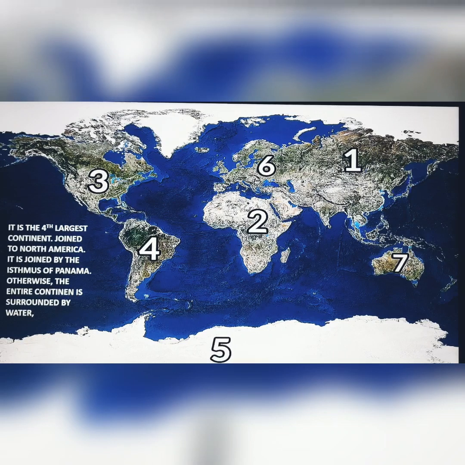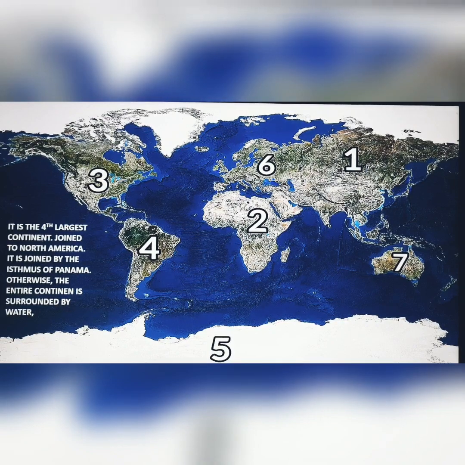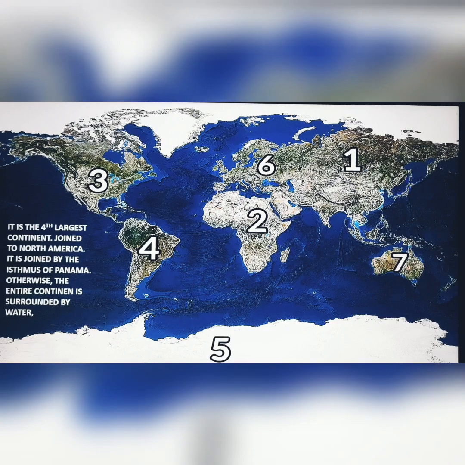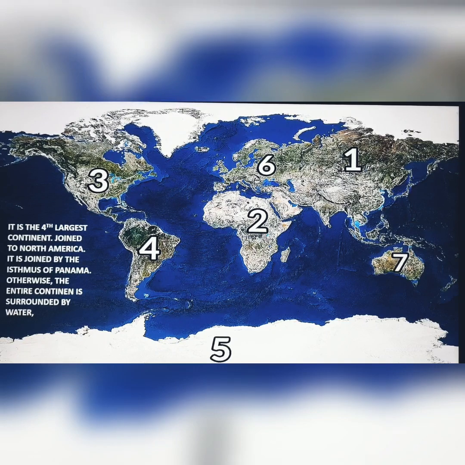Anyway, that is not right now what we are concerned about. What we know is South America is the 4th largest continent. That is something you need to remember. So if you wish, you can underline this portion. And you can see that South America is joined to North America by this narrow stretch of land. Do you remember, children? Such narrow stretches of land which are bordered on either side with water are known as isthmus. So this is the Isthmus of Panama. You have read about it, so you just need to remember that it is joined to North America by the Isthmus of Panama.